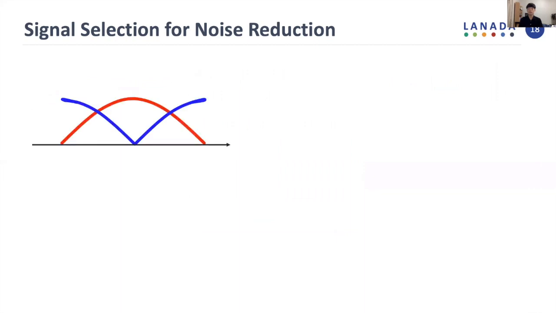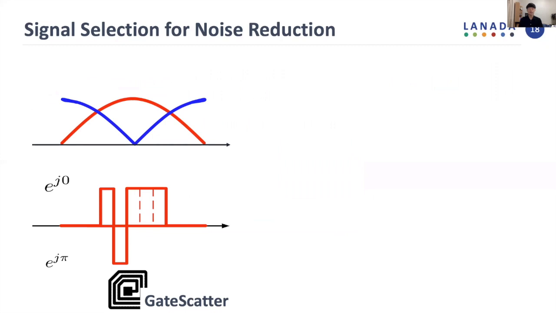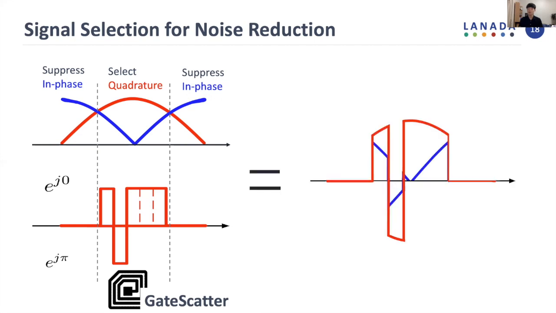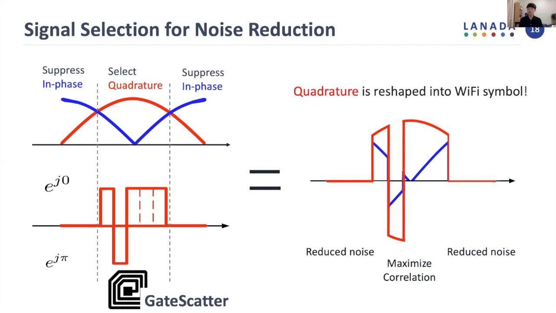Given this complex signal, we redesign the GateScatter signal so that it selects the time where the quadrature has high amplitude, and we suppress the time of having dominant in-phase signal by multiplying 0 of the GateScatter signal, which is equivalent to absorbing the signal without backscattering. By doing this, we can obtain this reshaped signal where the correlation is maximized with quadrature and the in-phase noise is reduced as much as possible. Therefore, we make the quadrature reshaped into a Wi-Fi symbol.